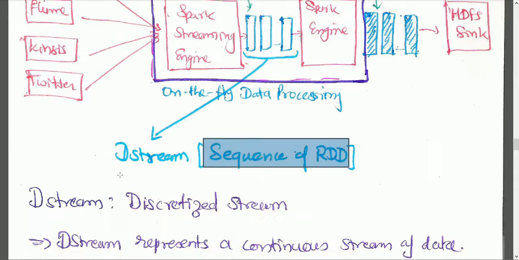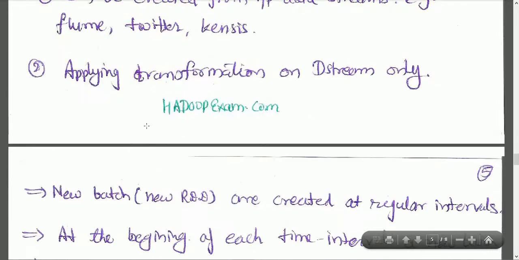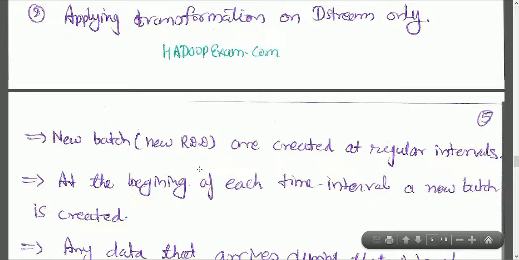Here we can see. Applying transformation on D stream only, you can apply the transformation on D stream and create another D stream. This is like we apply transformation on one RDD and create another RDD. Similarly, we can apply transformation on D stream and create another D stream.